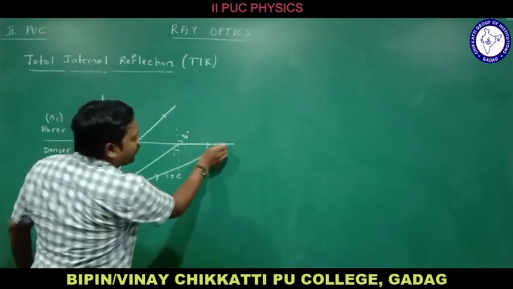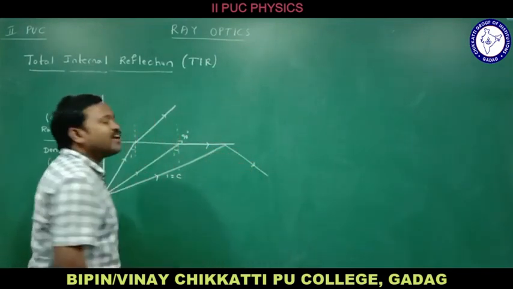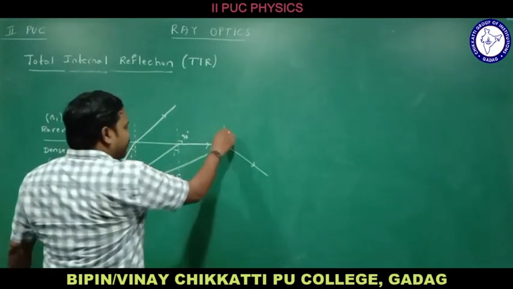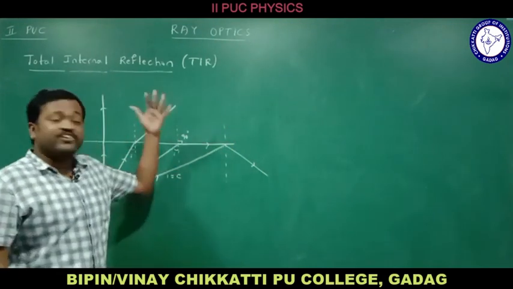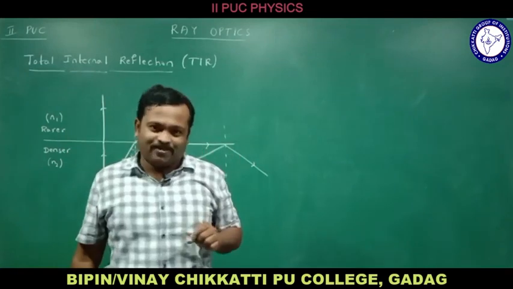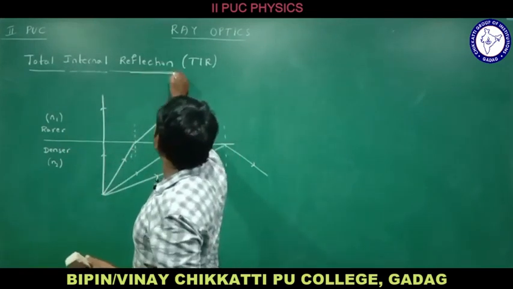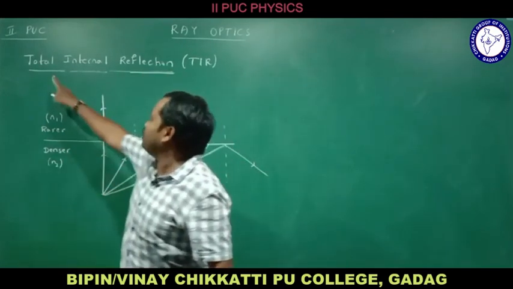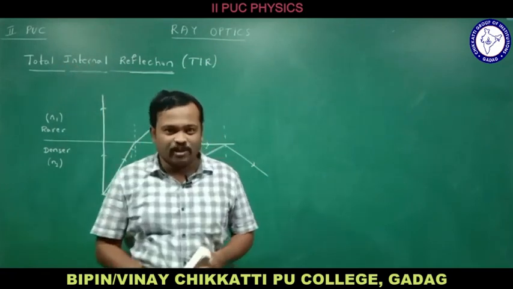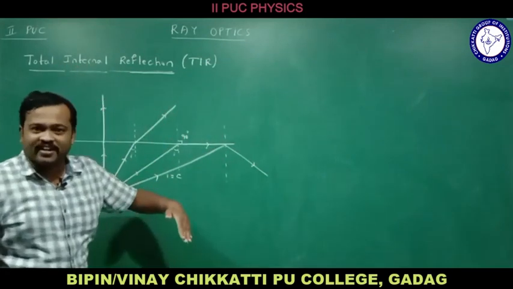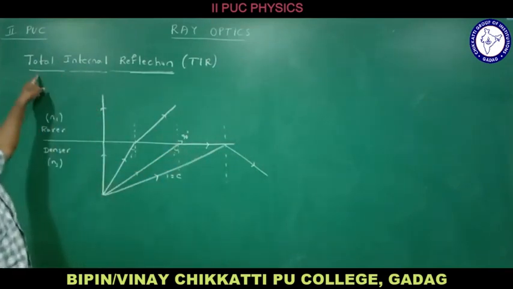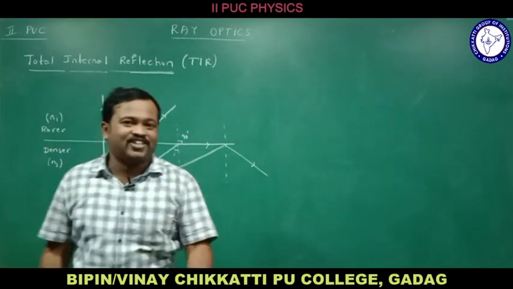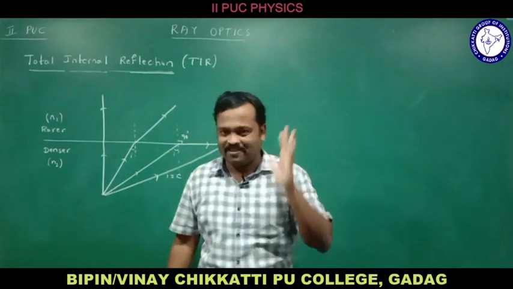So now it reflects back. For example, if I take the normal here, it reflects. Instead of refraction, reflection will take place, and that reflection we call total internal reflection, because it is totally reflected, and internal because it reflects in the same medium. That is why the name total internal reflection, that is TIR.